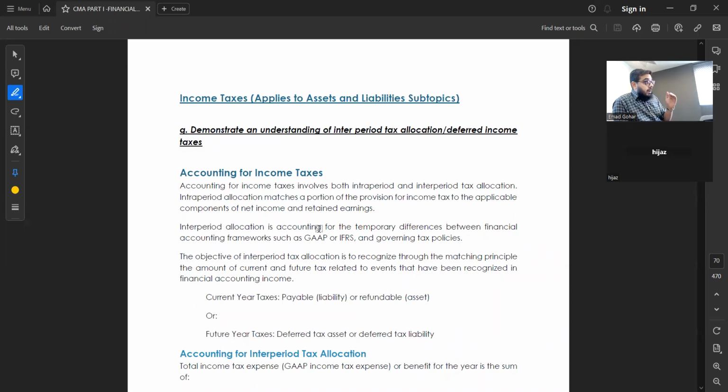Then you remove an interest expense. Then comes profit before tax. Then we remove tax and we get profit after tax. Right? Clear, everyone? Or which is called net income, which is called net profit. Clear, everyone?